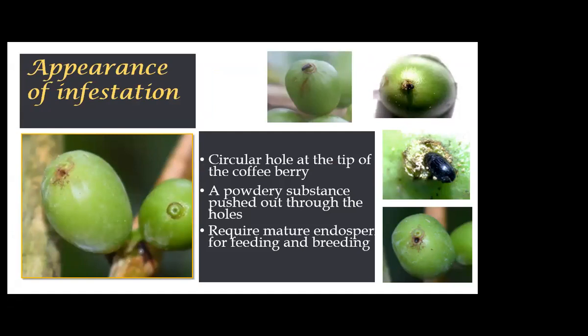Then sometimes you also see a powdery substance at the tip of the coffee berry from the feeding of the coffee berry borer. So here you can see the different stages of infestation. First, the borer goes to the tip of the coffee berries, then it starts to make a small hole. In the process, it excavates the coffee powder to the outside.